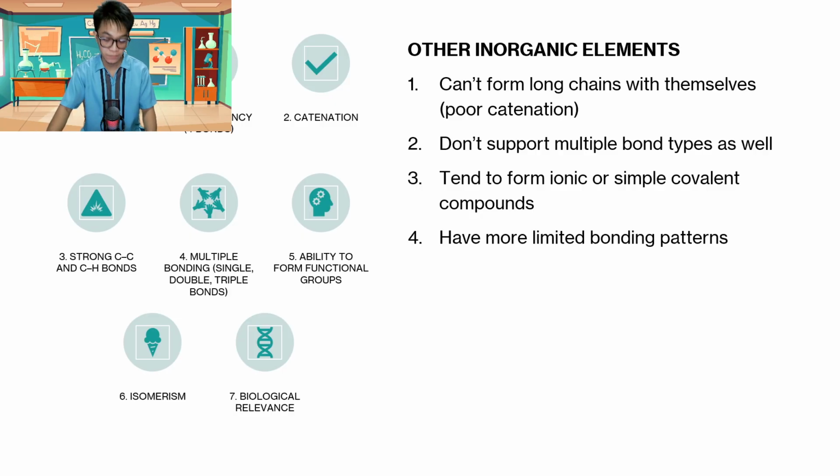And isomerism. Isomers are basically elements or compounds that have the same chemical formula but perform differently and look different on a molecular scale. Just for example, let's have butane. That's C4H10.